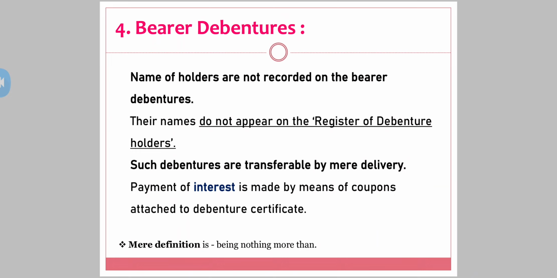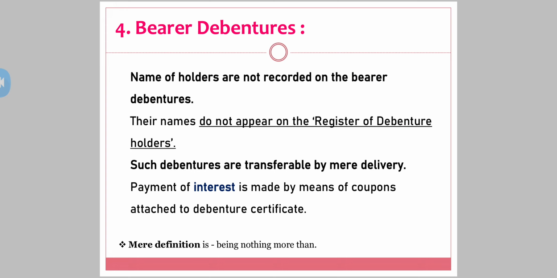Okay. Now the fourth one is bearer debenture. See, names of the holders are not recorded on the bearer debenture. When you were in 11th standard you did cheques, right? You have a crossed cheque, you have a bearer cheque. So what is a bearer cheque? Whosoever holds the cheque is the owner of the cheque. So see here, names of the holders are not recorded on the bearer debentures. Their names do not appear on the register of debentures. When there is no name, there is no point for the transfer, filling of the transfer form and everything.